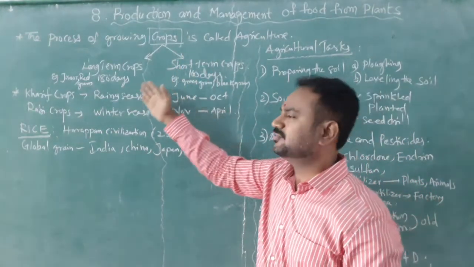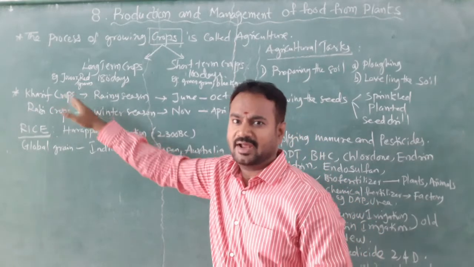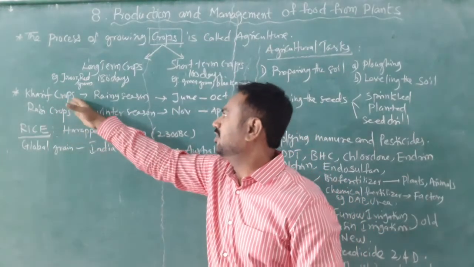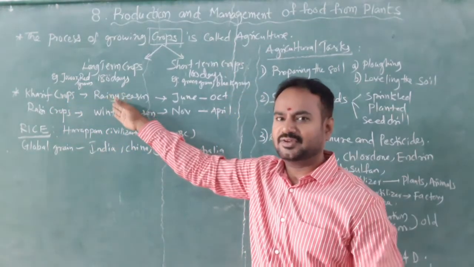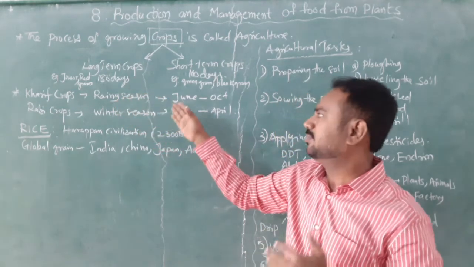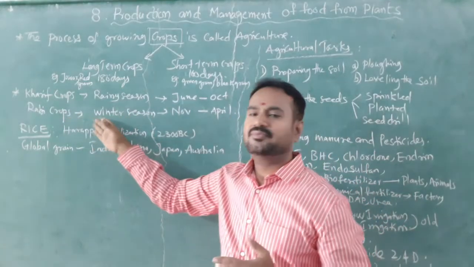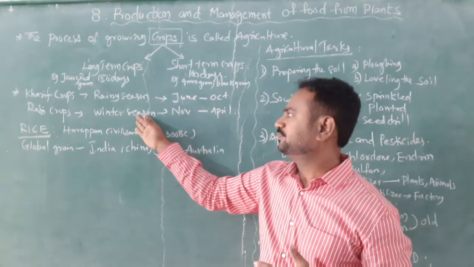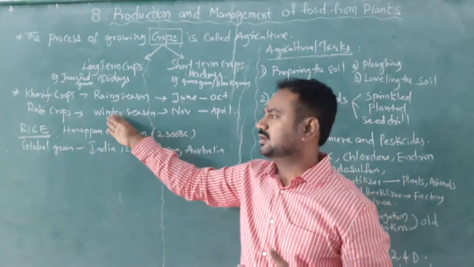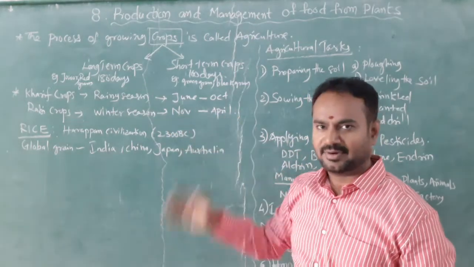And these crops are based on season. They are divided into Kharif and Rabi. Kharif crops are mostly grown in the rainy season. Now it is a rainy season, it is Kharif season. It starts in the month of June and extends up to October. And then Rabi crops are called winter crops. They are grown in the winter season, which starts from November and extends up to April.